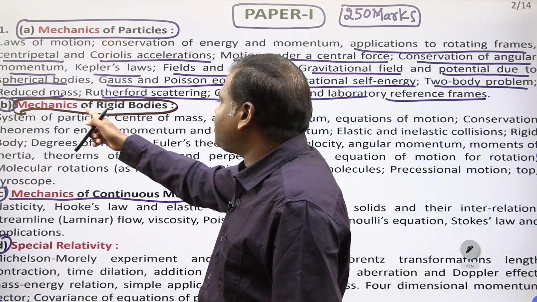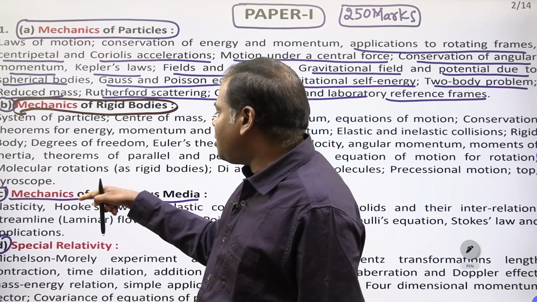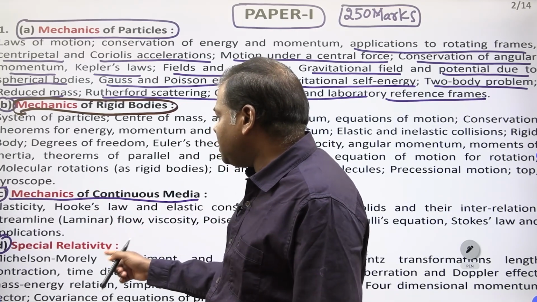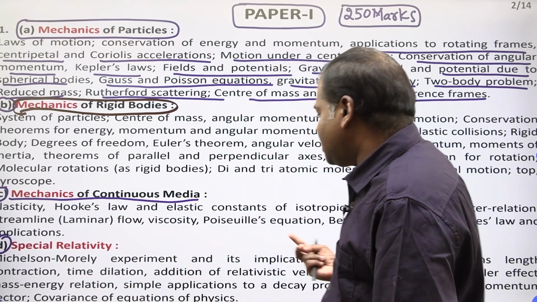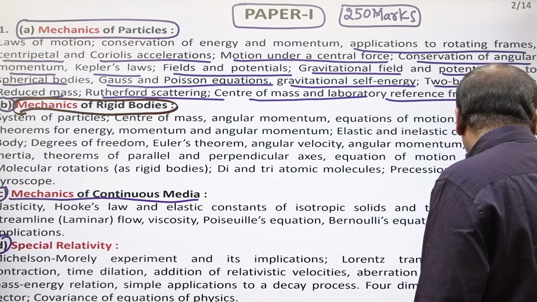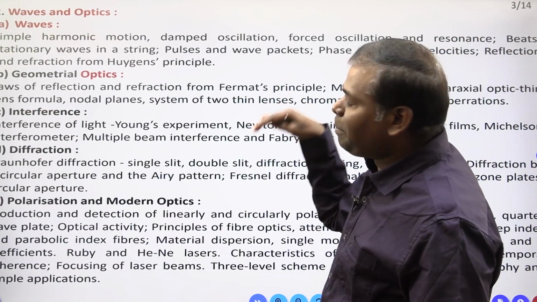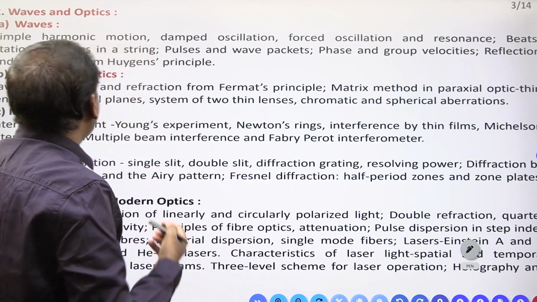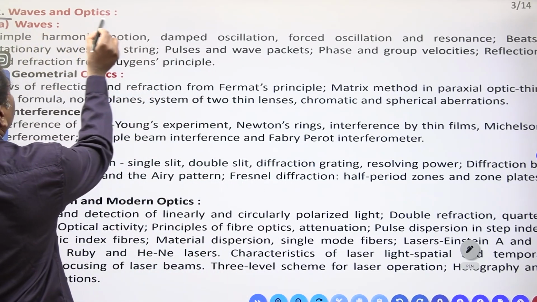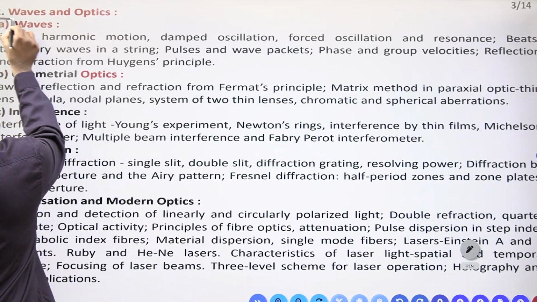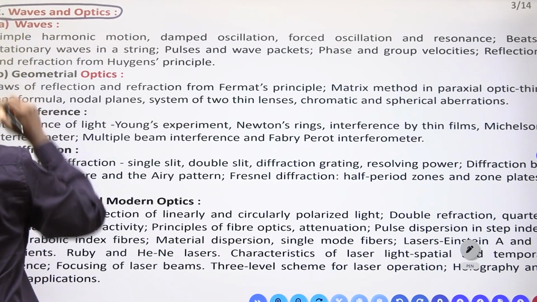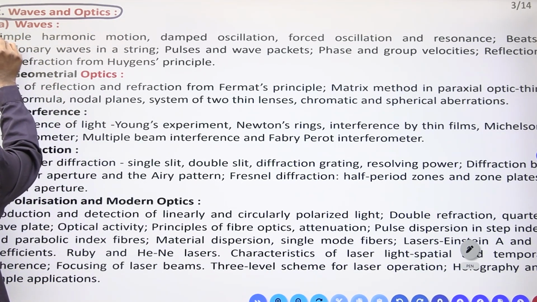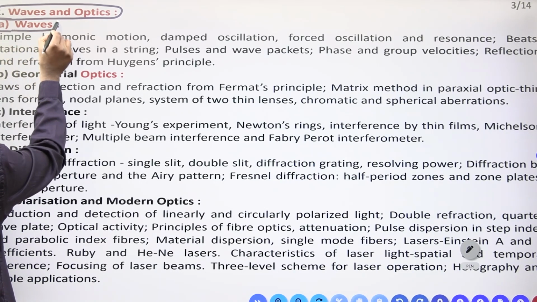One is the mechanics of the particle, mechanics of the rigid bodies, mechanics of continuous media, special theory of relativity. Next, in paper 1 only, the second one is waves and optics. Waves and optics. In waves and optics, waves you have to see.